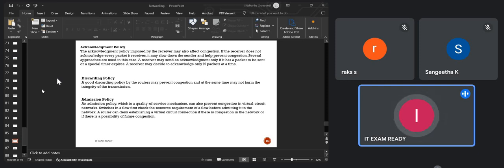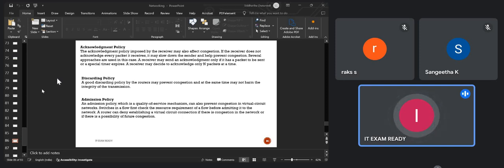Now, the next policy is the discarding policy. A good discarding policy can be applied on the router, because routers, when they are overloaded with their input buffers and output buffers, decide to lose some of the packets on their own, in a way that may not harm the integrity of the transmission. So basically this entire discarding policy has to make sure that data which has been part of the system for very long is not discarded.